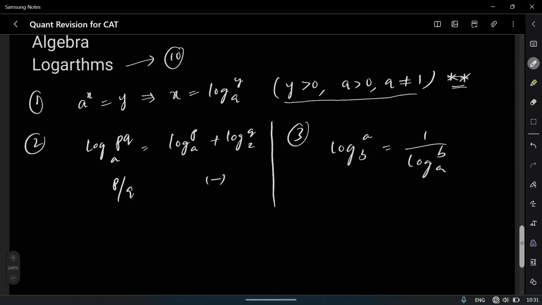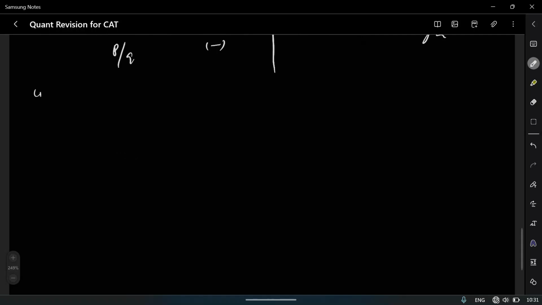The next formula is log of y to the base a equals log of y to the base k by log of a to the base k.